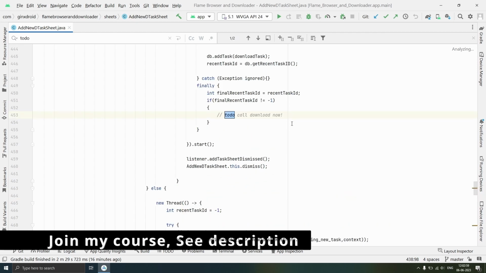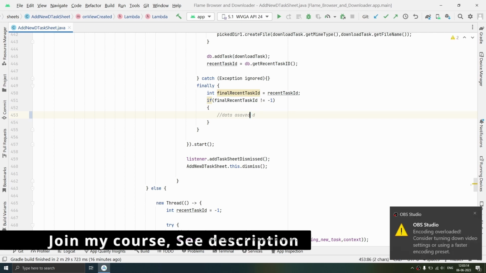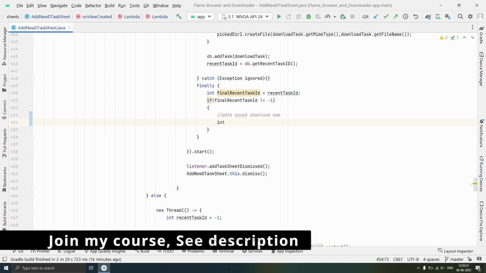So here we need to call download now at two places. So we will remove this, and here we'll add comment data saved. Download now, and we'll first of all assign final task ID to recent task ID. We already did that.